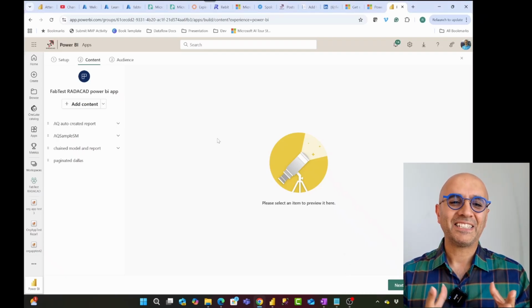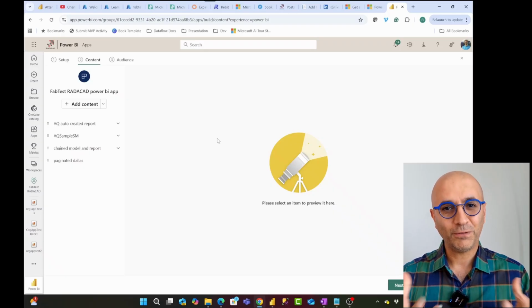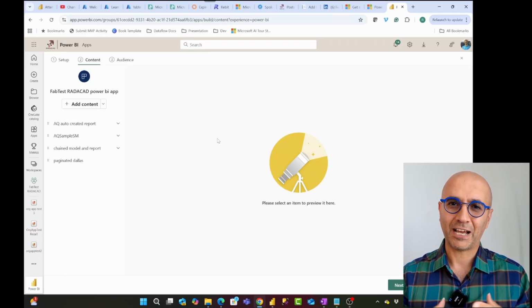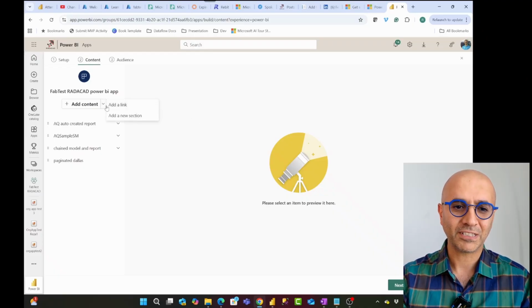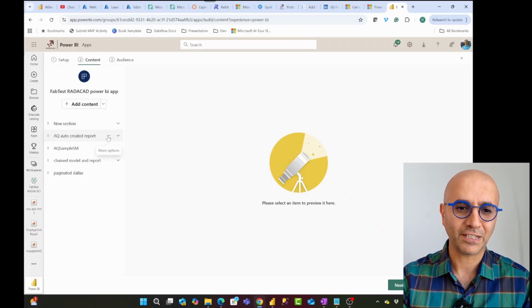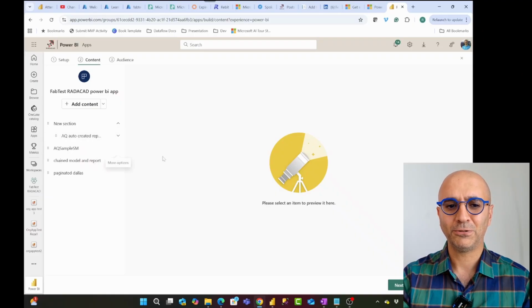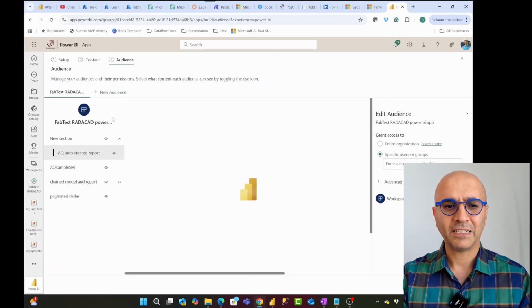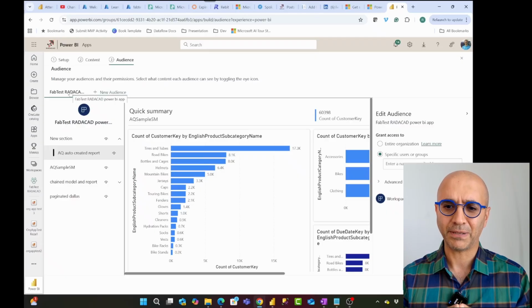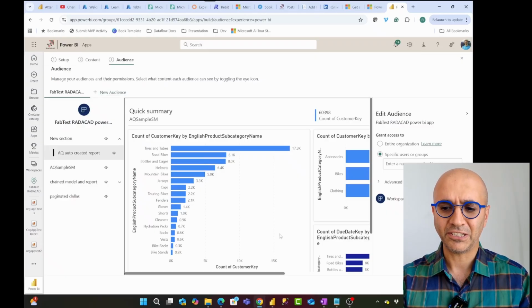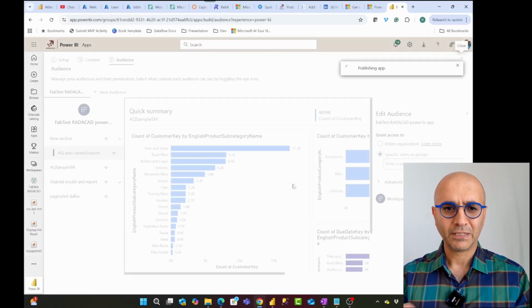So as you can see, the overview page doesn't exist here, so that org app has a little bit more into the navigation of it, which makes it nicer to work with. But we have the sections and links, and we can move things under the section. Like for example, I can move this to the section, move them up or down, similar to the way that we do it in the org app. Finally, we'll get to a place that will define audience in here. Now I'll talk about audience a little bit later when we talk about sharing Power BI app or sharing strategy itself. I'll just for now hit the publish app so that this is published.